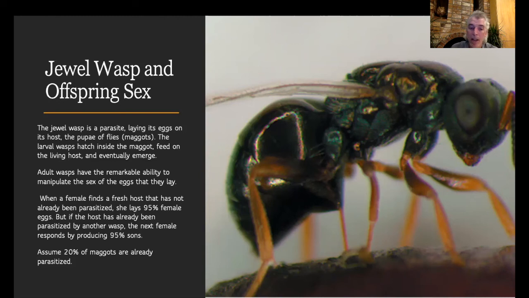But interestingly enough, if the host has already been parasitized by a different wasp, then the female responds by producing almost exclusively sons. So for this example, let's assume that 20% of maggots are already parasitized by jewel wasps.